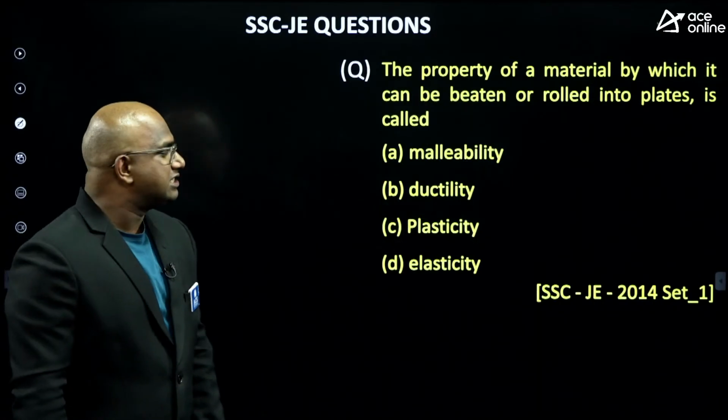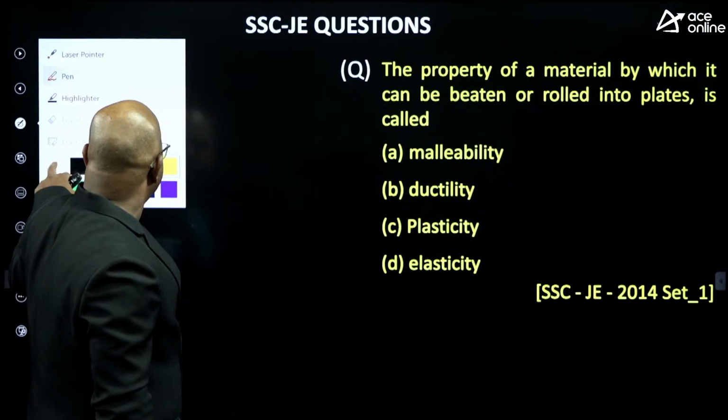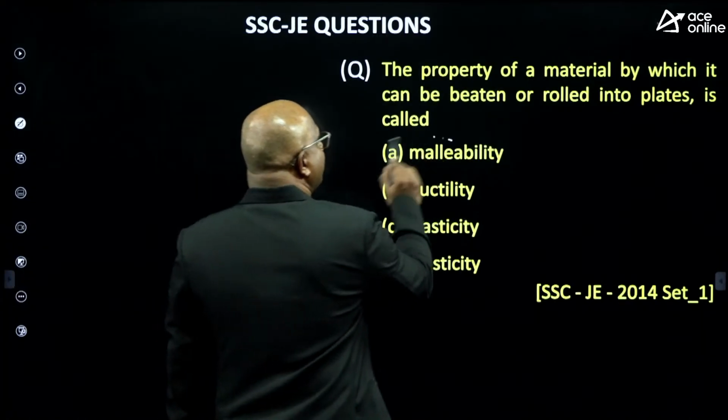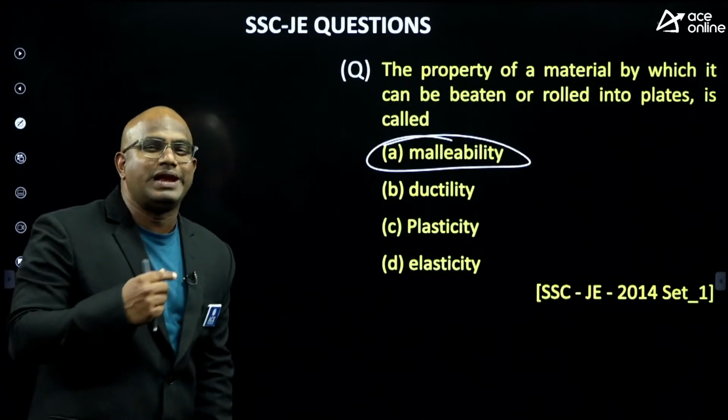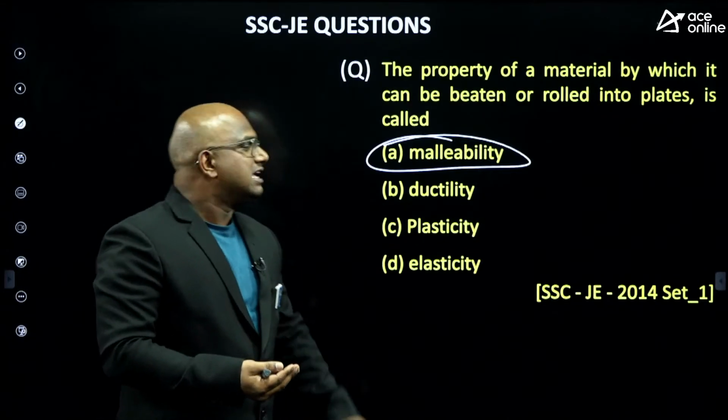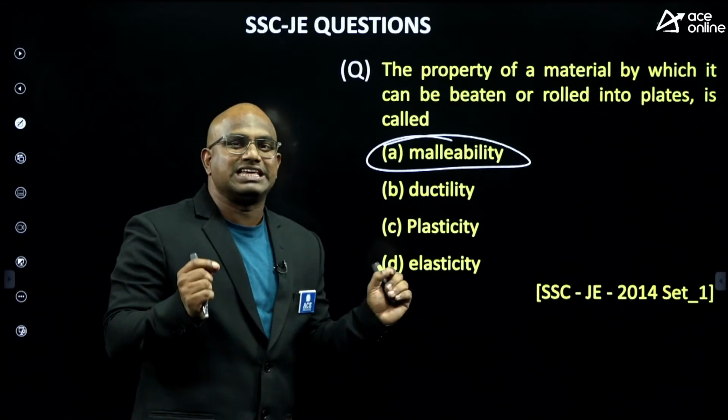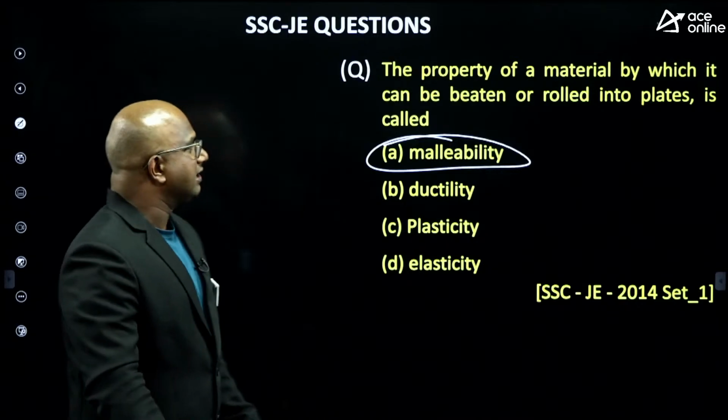without second thought, the answer is what exactly, sir? What is the answer, guys? It is nothing but malleability. Rolled into plates or sheets, then which property signifies that? It is nothing but the malleability property, guys.